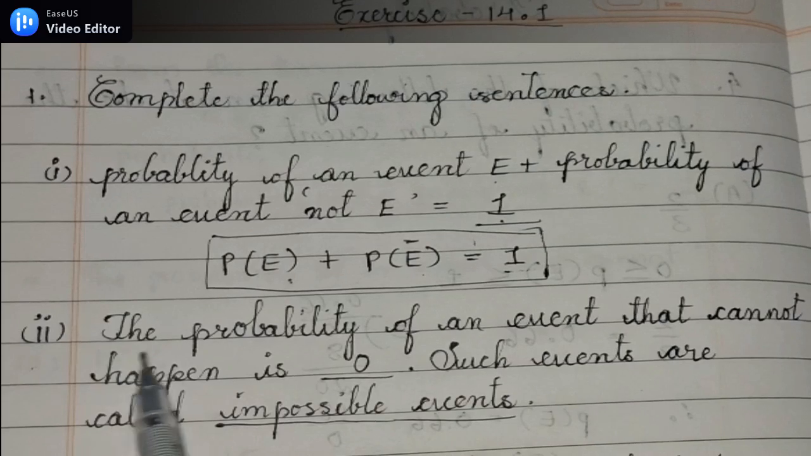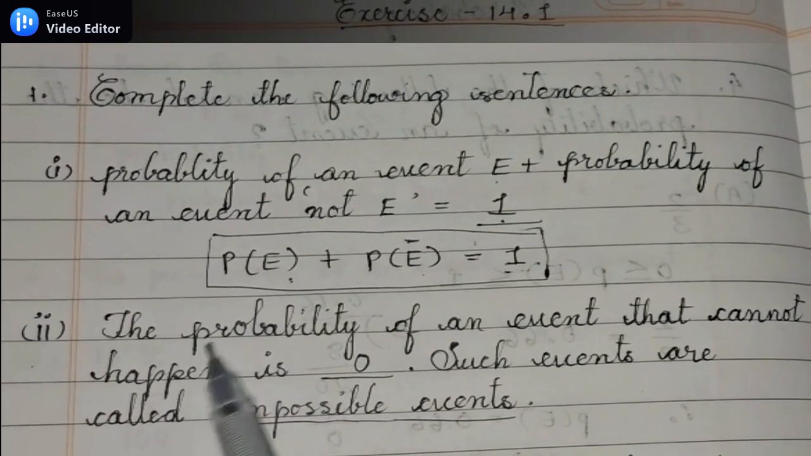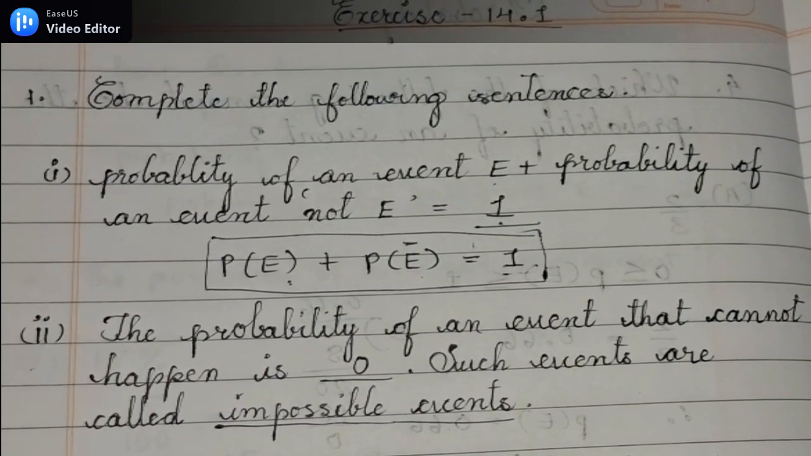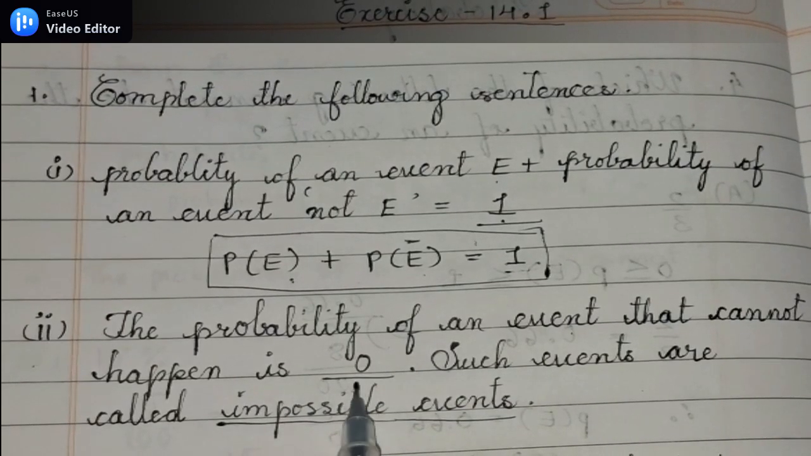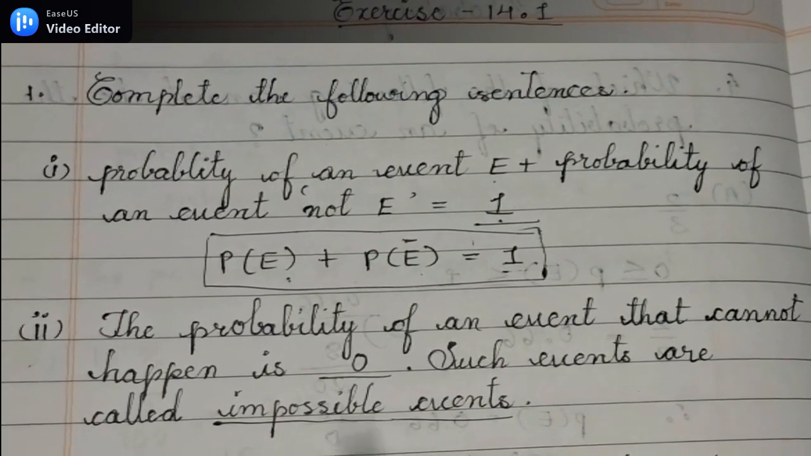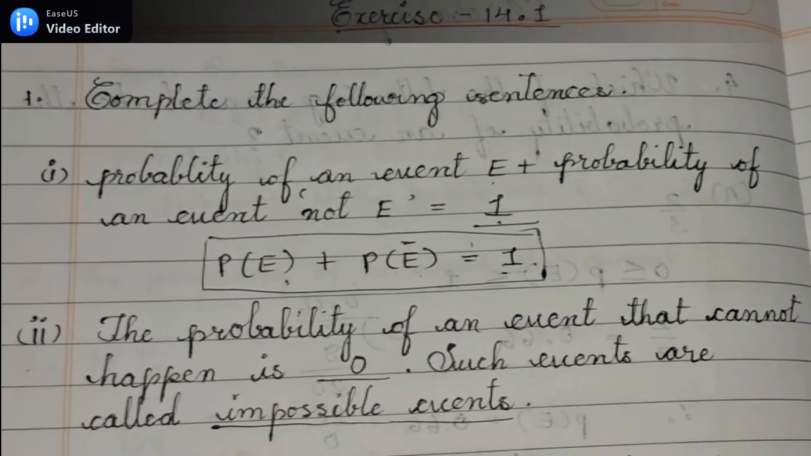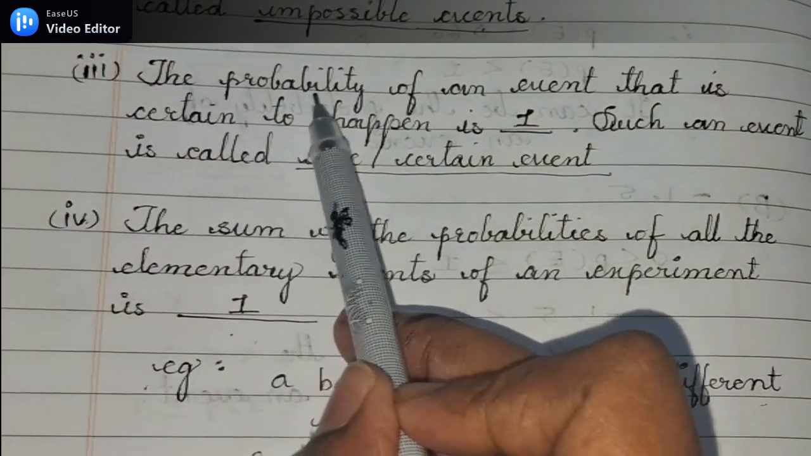Second one, the probability of an event that cannot happen is dash. Such an event is called dash. So the probability of an event that cannot be possible will definitely be 0. Therefore, the events which have the probability zero are called impossible events.